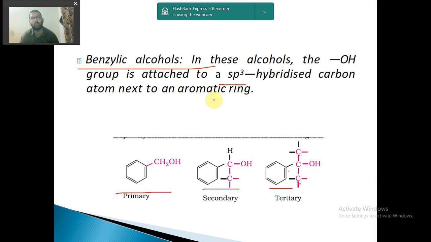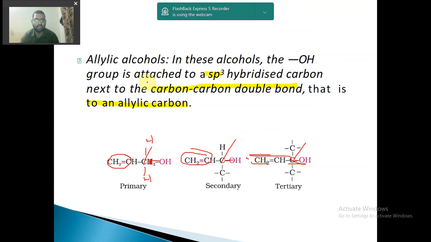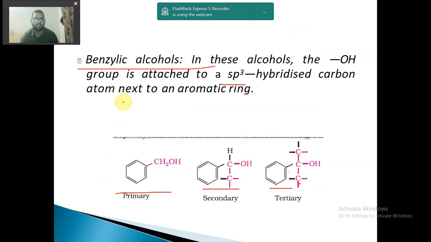The OH group should be attached to an sp3 hybridized carbon next to an aromatic ring. In the previous case it was next to a carbon-carbon double bond. Okay, so this is how you need to remember. The first was monohydric, dihydric, and then primary, secondary and tertiary, simple. Then allylic alcohols, meaning next to a double bond, primary, secondary and tertiary. And benzylic means next to a benzene ring, where primary, secondary and tertiary carbon are possible. And in all the cases it is sp3 hybridized, remember.